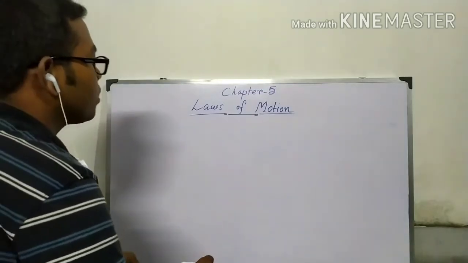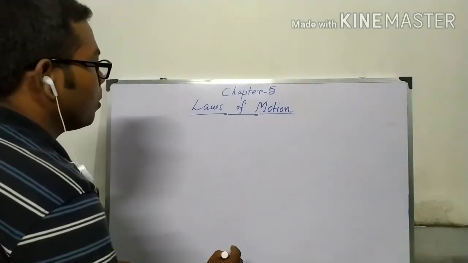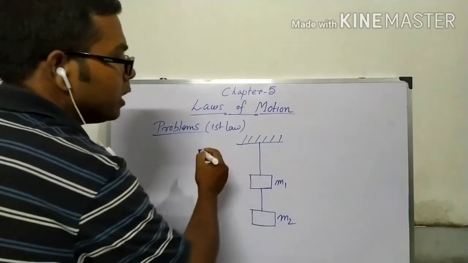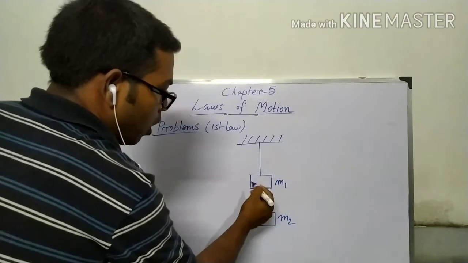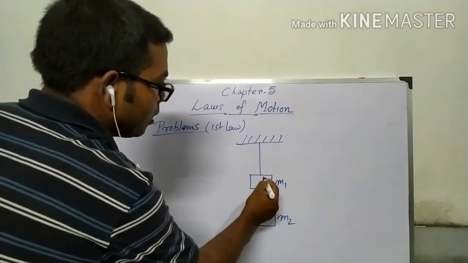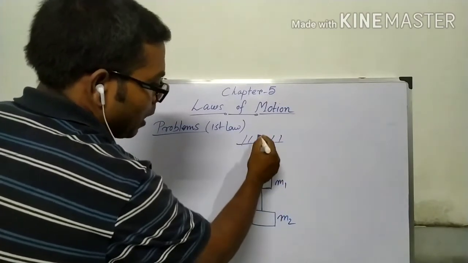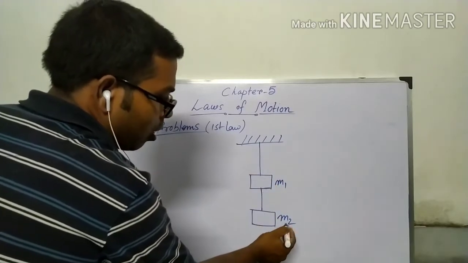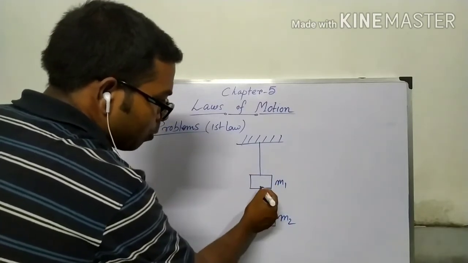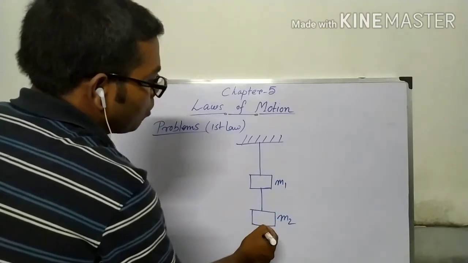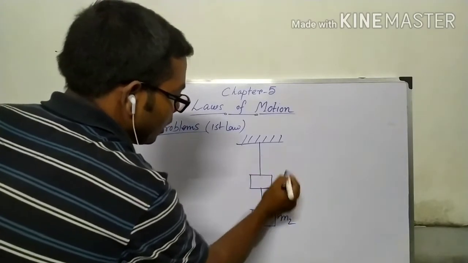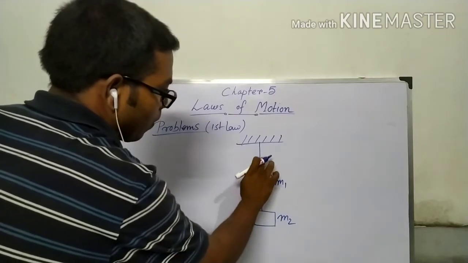So now we can start with some problem. So this is the problem. Here a body of mass M1 is suspended from a solid support by a string, and another body of mass M2 is also suspended from the body M1. So we have to find out the tension in this string and in this string.